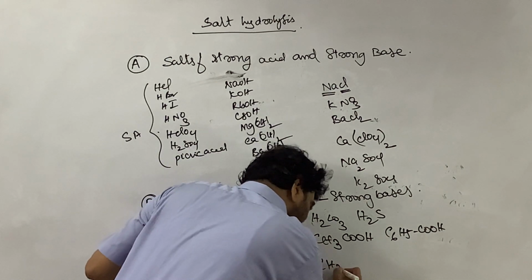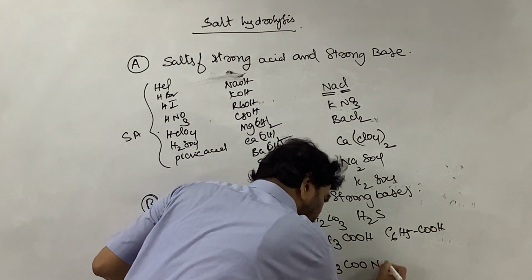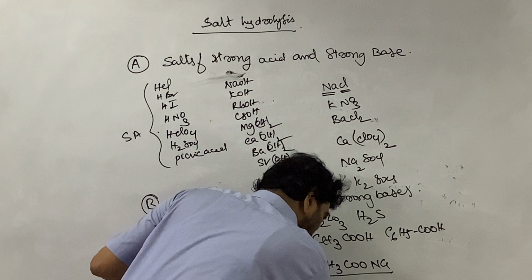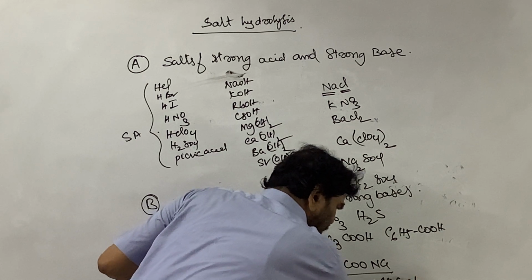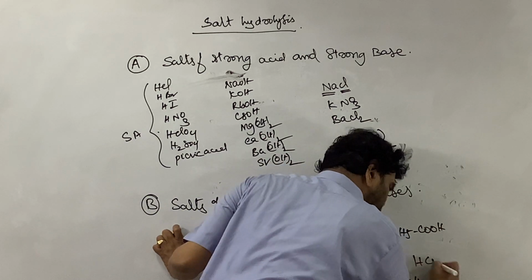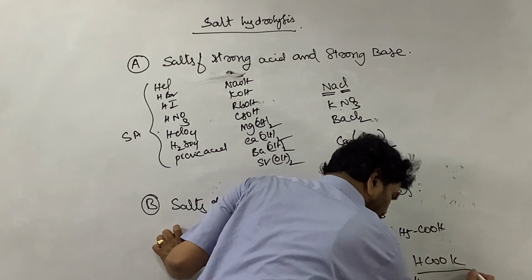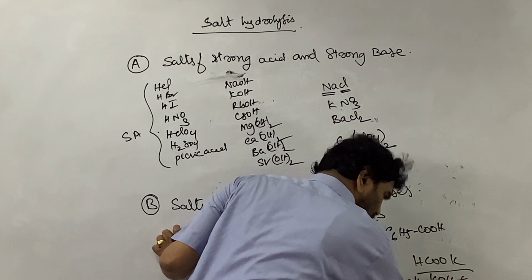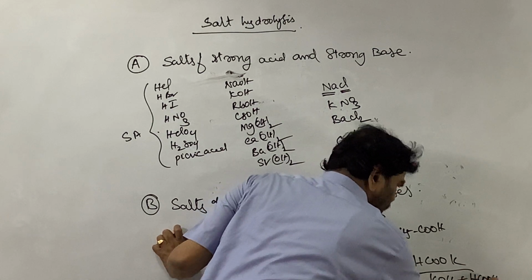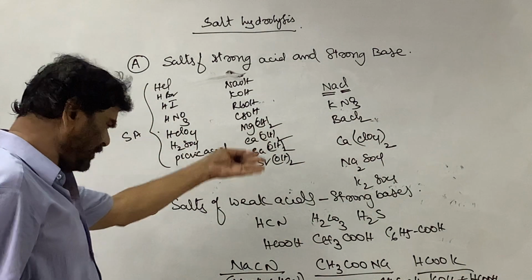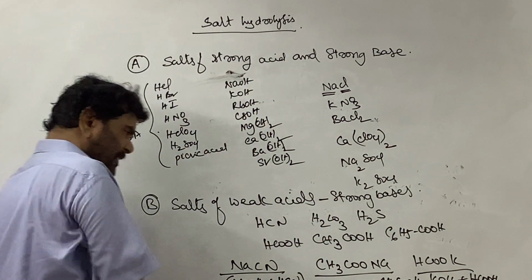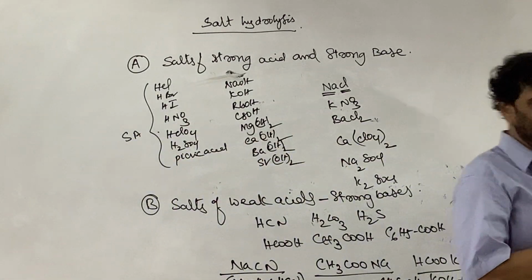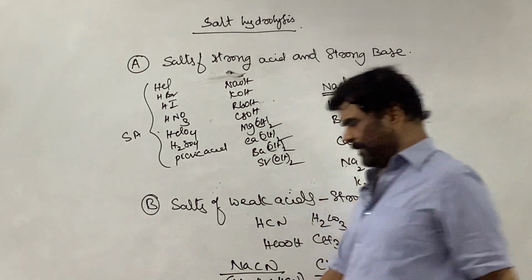And sodium acetate: that is acetic acid and sodium hydroxide, where sodium hydroxide is a strong base and acetic acid is the weak acid. And potassium formate: potassium hydroxide is a strong base and formic acid is the weak acid. So we can write many examples, such as sodium carbonate. We can write many examples of that category.